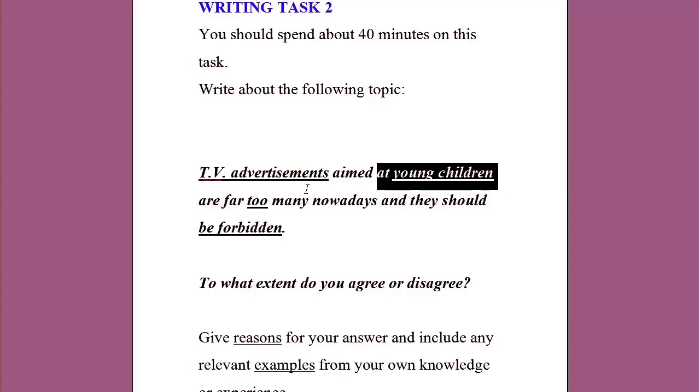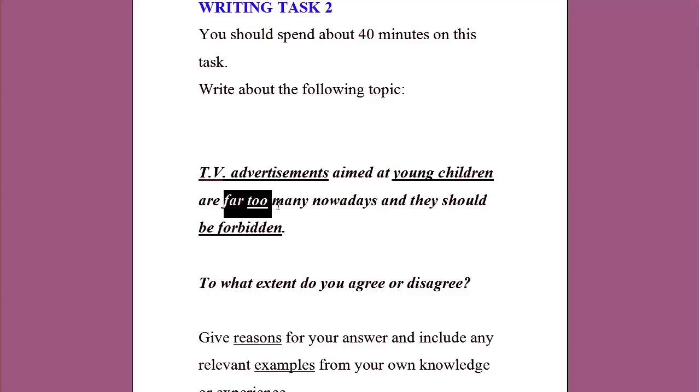Okay, what do they do, these advertisements aimed at young children? They are far too many nowadays. So we can underline too many, you understand that? Nowadays, and so what needs to be done? What's the problem? Some people probably think that these advertisements should be forbidden. These are the main key points of the theme, of the subject, of the topic. Okay, so we underline these.